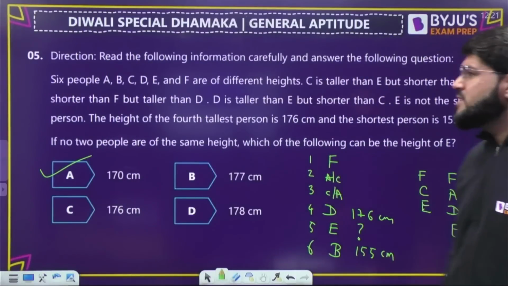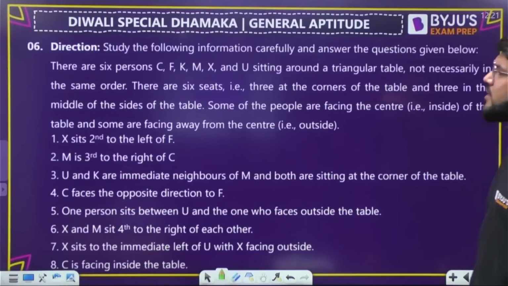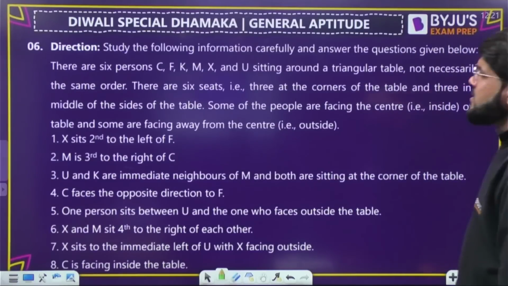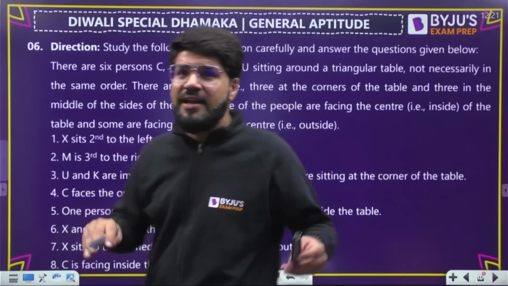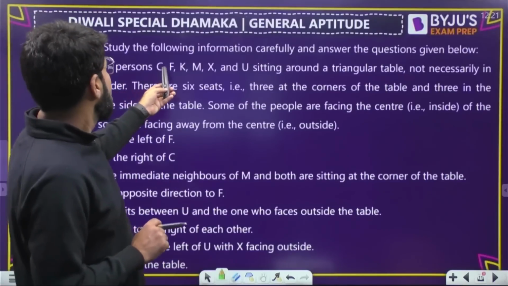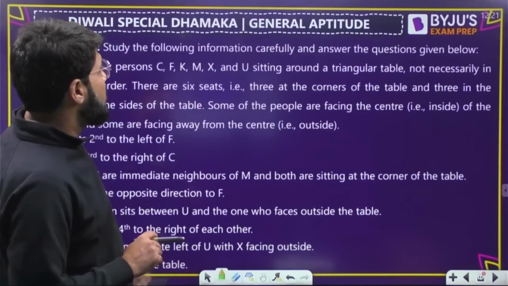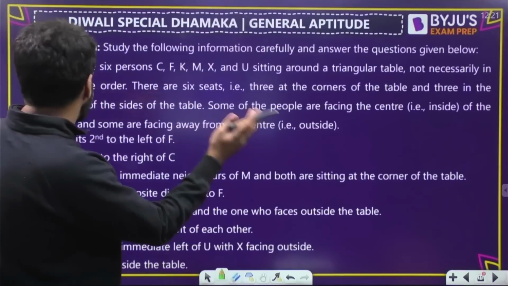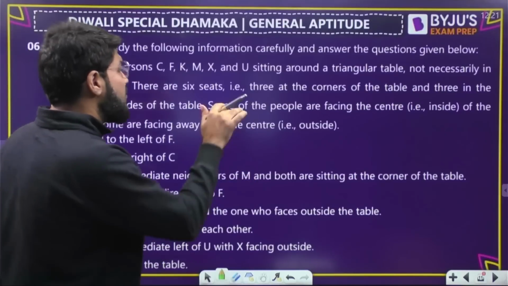Done hai. Next question will be ready here. Okay, direction. Study the following information and answer the question given below. There are 6 persons sitting around a triangular table. Sitting arrangement it is. There are 6 persons C, F, K, M, X, U sitting around a triangular table, not necessarily in the same order. And there are 6 seats, 3 at the corners and 3 in the middle. Okay, some of the people are facing the center.